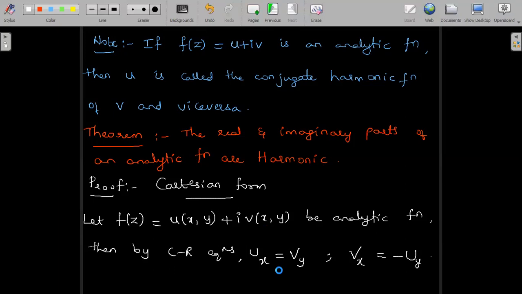Now we will write down the full form of this, ux is equal to vy and vx is equal to minus uy. So this is same as writing dou u by dou x is equal to dou v by dou y, and the other one is dou v by dou x is equal to minus dou u by dou y. Now let me call these equations respectively as equations 1 and 2.